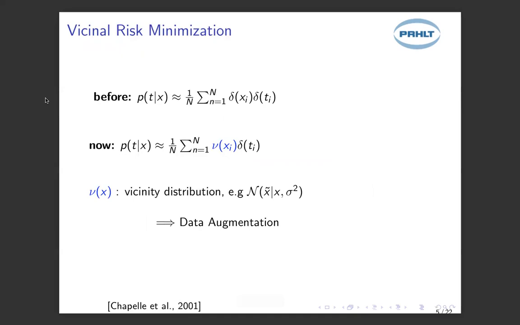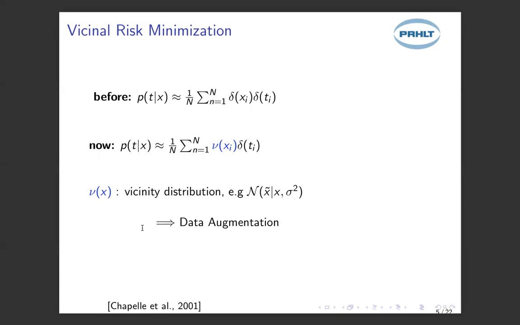So a solution is to use what is called vicinal risk minimization. And the idea here is that the empirical distribution is substituted with a vicinal distribution, which is no more than a distribution around your training points. For example, the distribution can be a Gaussian centered at your training points. In practice, you sample from this distribution and you train with samples from the vicinal distribution. For example, in the case you have a Gaussian distribution as your vicinal distribution, you just have to corrupt your training sample with some source of zero mean Gaussian noise. Note that any form of data augmentation can be framed as a vicinal distribution.